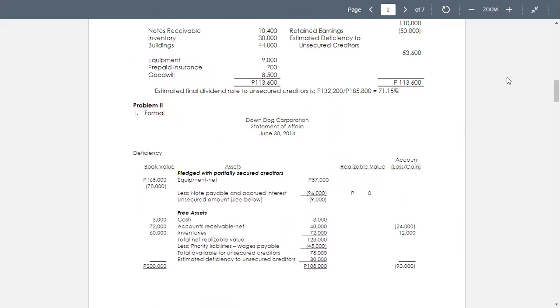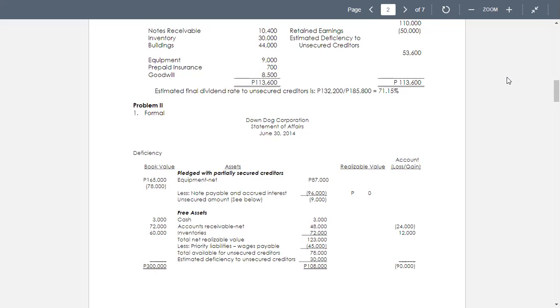Okay, now we go next to free assets: our cash, accounts receivable, inventories. We have the total net realizable value. Then we have the priority liabilities, wages payable. So the total balance for unsecured creditors and the estimated deficiency to unsecured creditors. Now we will be recording the book values, including cash, accounts receivable, and inventories, of a total of 300,000.